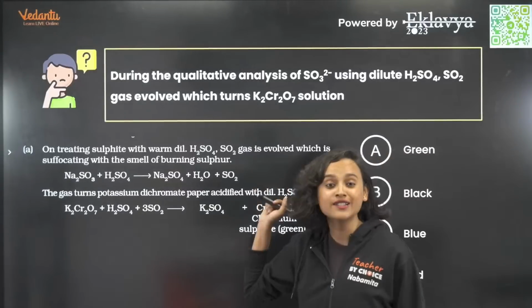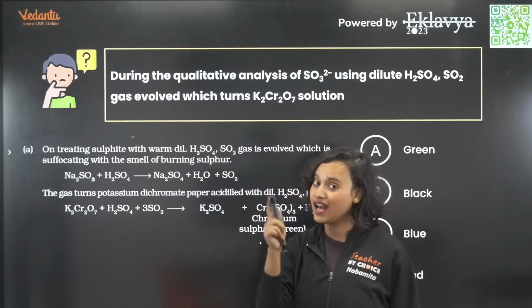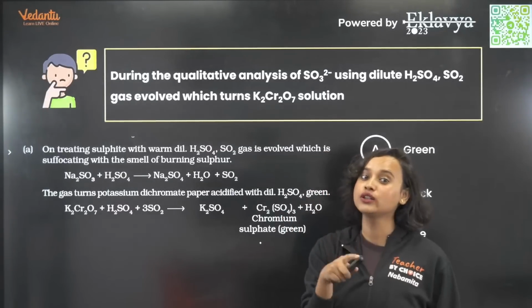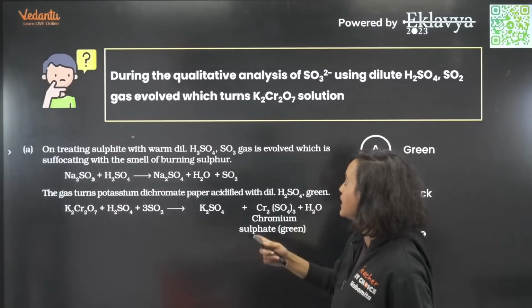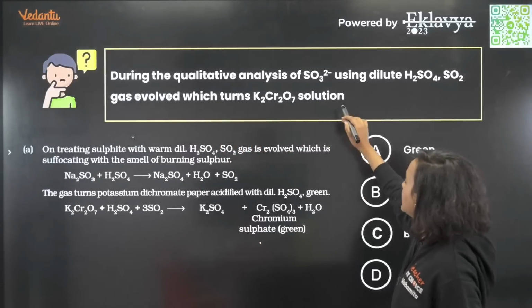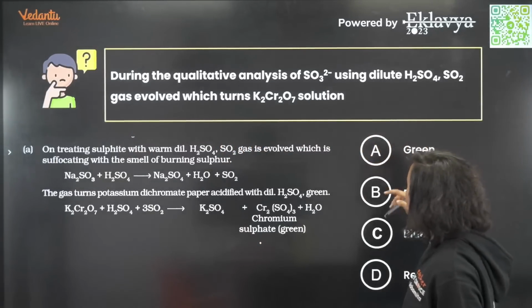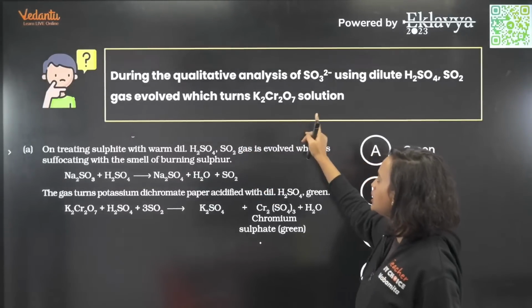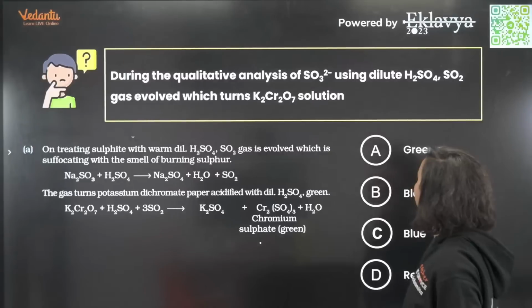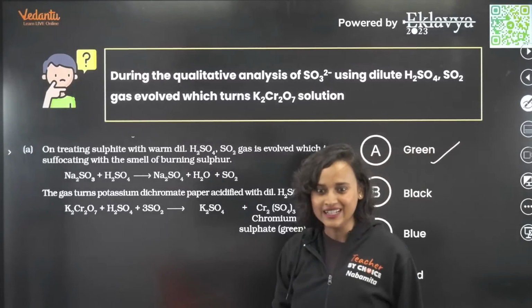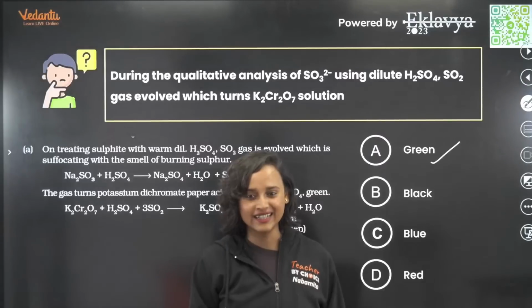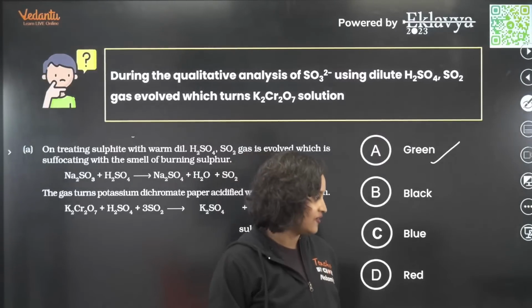Now, this was also something that we have studied and done during the question predictions, during the most important questions. During the qualitative analysis of SO3 2- using dilute H2SO4, SO2 gas evolved which turns K2Cr2O7 solution green. This is green, isn't it? Yes, that's the answer. Very good.